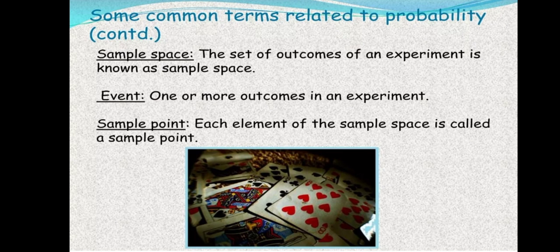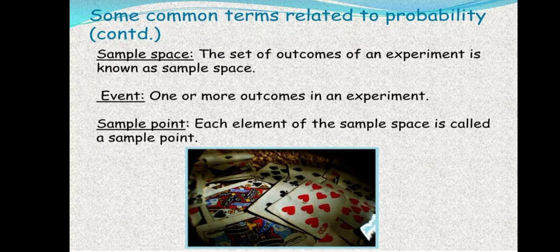Sample space is the set of outcomes of an experiment. Like suppose you roll a dice and the sample space is 1, 2, 3, 4, 5, 6, because there will be a total of 6 outcomes, from 1 to 6. Event. An event is one or more outcomes in an experiment. So events will be one or more outcomes in an experiment. Like suppose you roll a dice and you get 6 outcomes, and here the roll of the dice is an experiment, because it has more than one outcome.